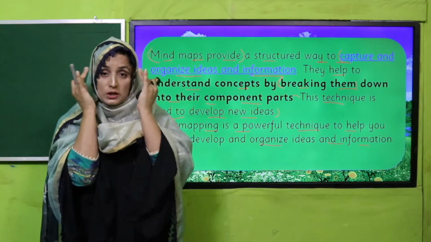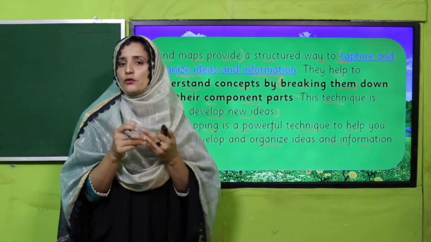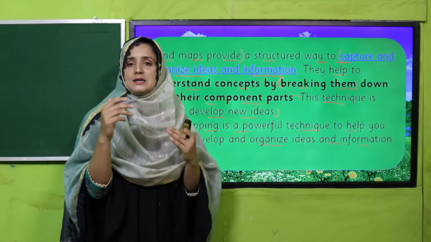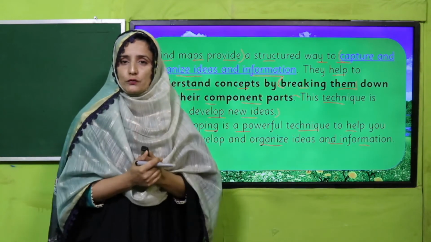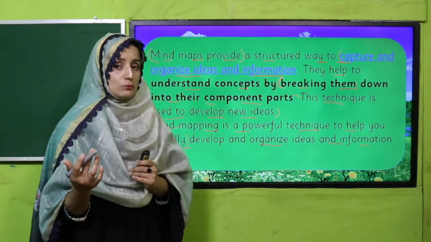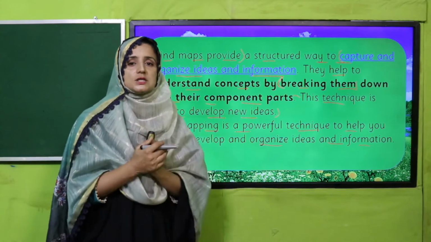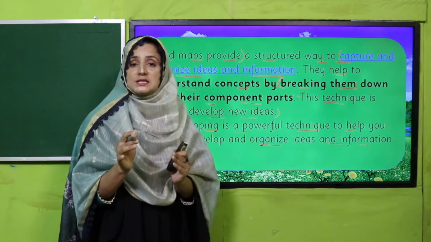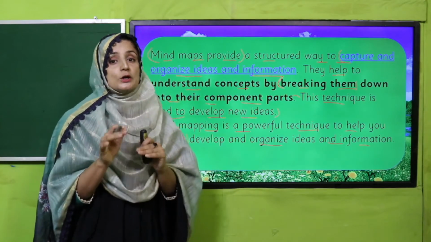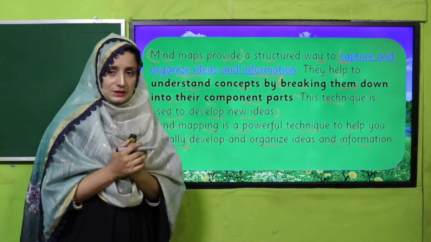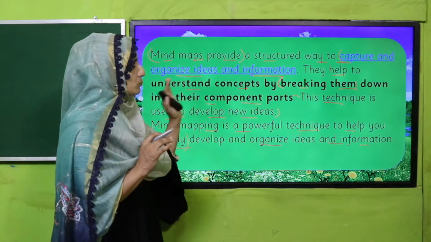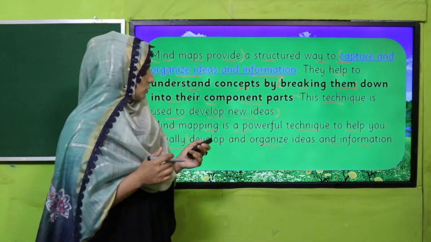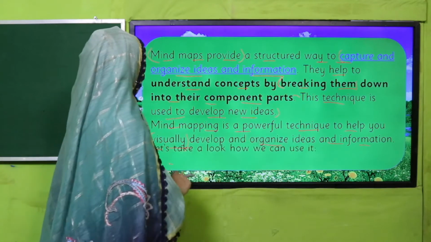Mind map means you can also think. First of all, you will brainstorm your ideas. You will see the structure of your classroom, in which way the classroom is. All these structures, its corners, its length, and which things are available in your classroom. When you think about such things, this is called a mind map. Okay, through the next example, let's see that.